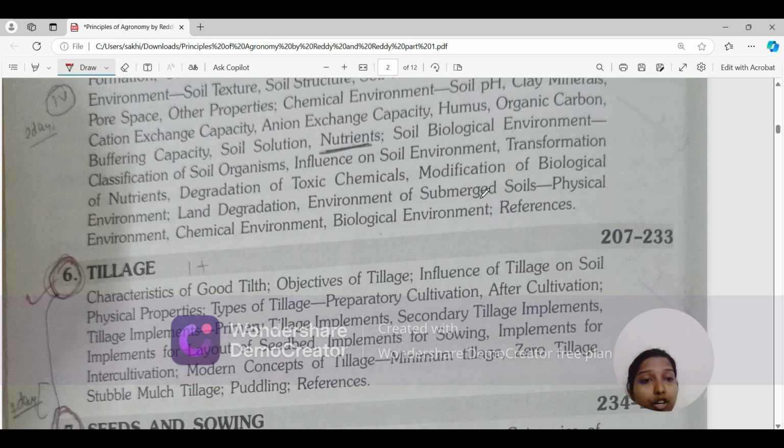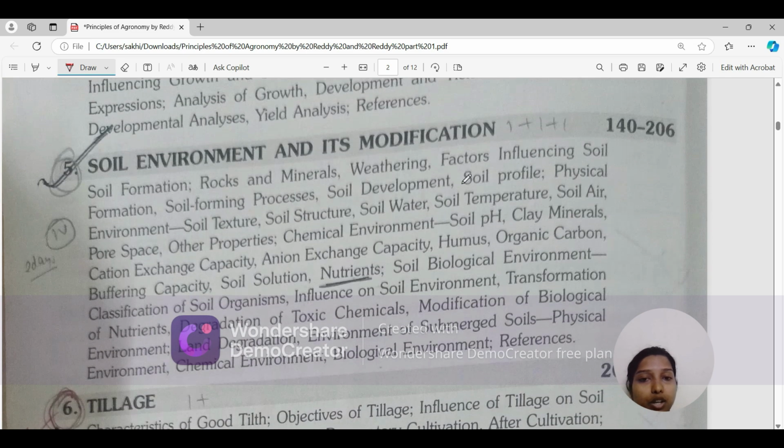Okay, and if before it is alkaline soil, then when it is submerged, it gets converted into this, and it will reach neutrality. So why is this? We'll be studying the concept here: physical environment, chemical environment, biological environment. Okay, so this is a very important topic for concept building in soil science.